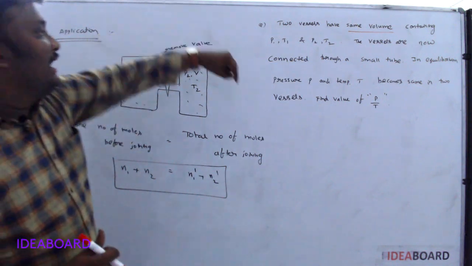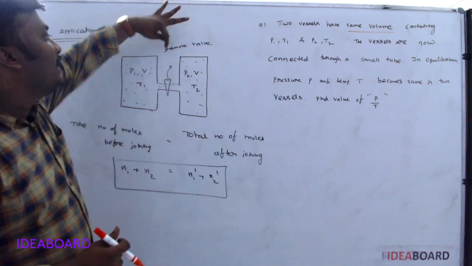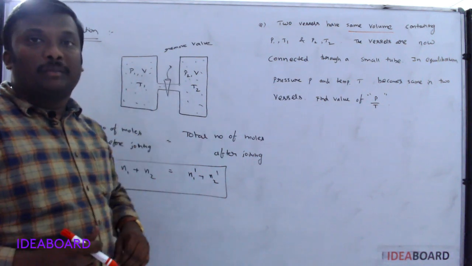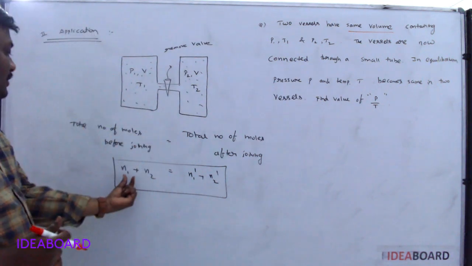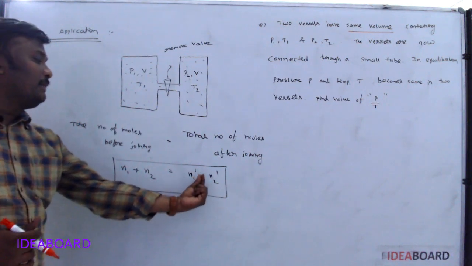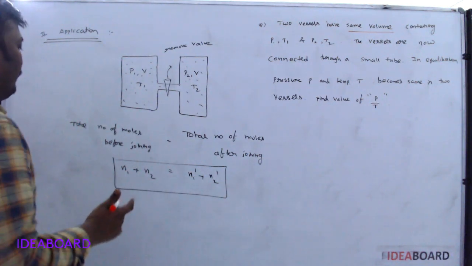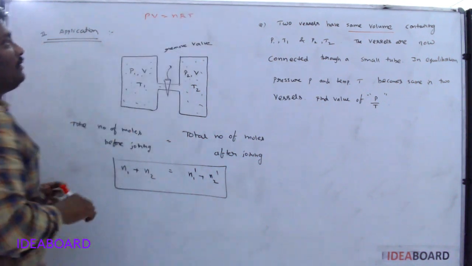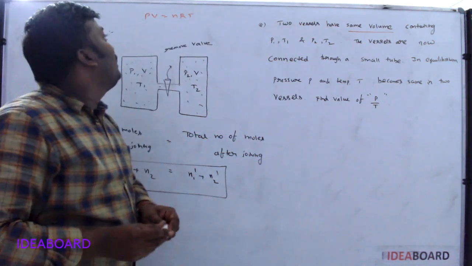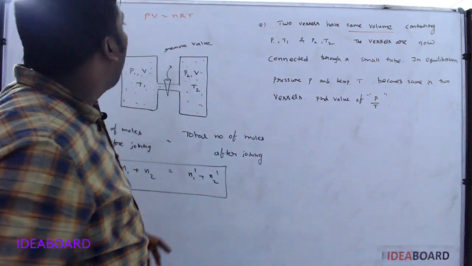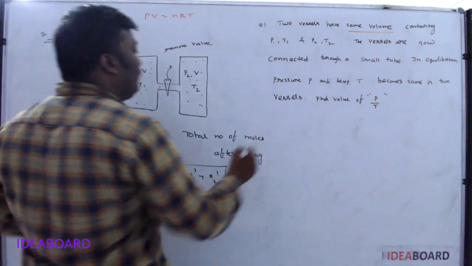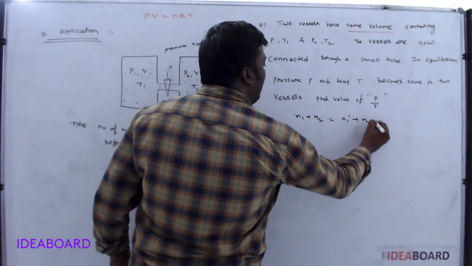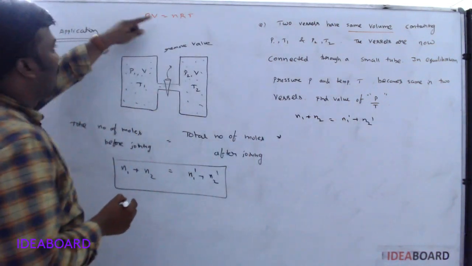Okay. So, in equilibrium means he was removing the valve. That's why the two gases are coming to equilibrium. In this case, what is the formula you are using? N1 plus N2 is equal to N1 dash plus N2 dash. From the ideal gas equation, what is the formula we know? PV is equal to nRT. From this, what is the value of n? n is equal to PV by RT. So, what is the initial one? N1 plus N2 is equal to N1 dash plus N2 dash. What is the initial number of moles?